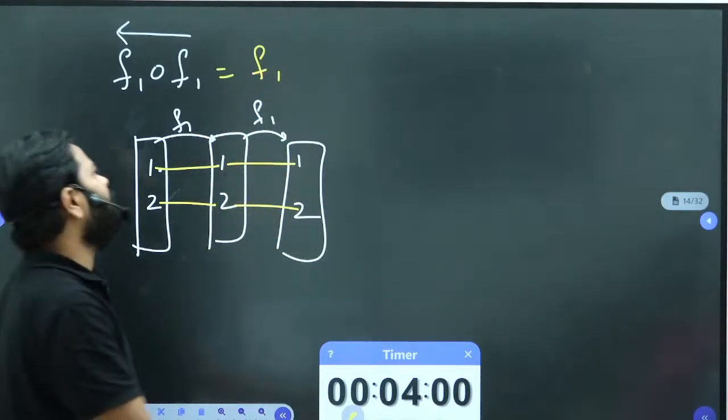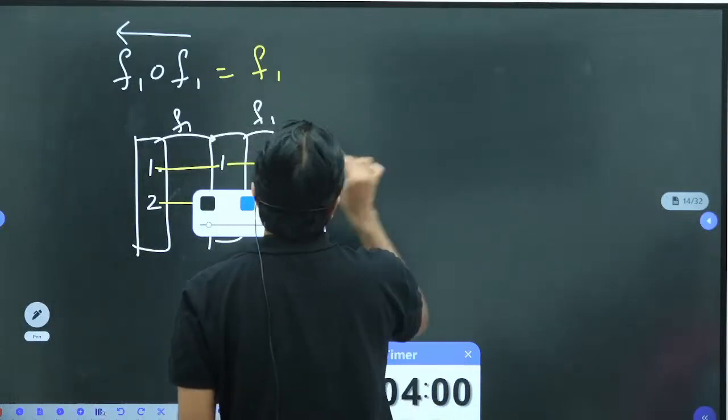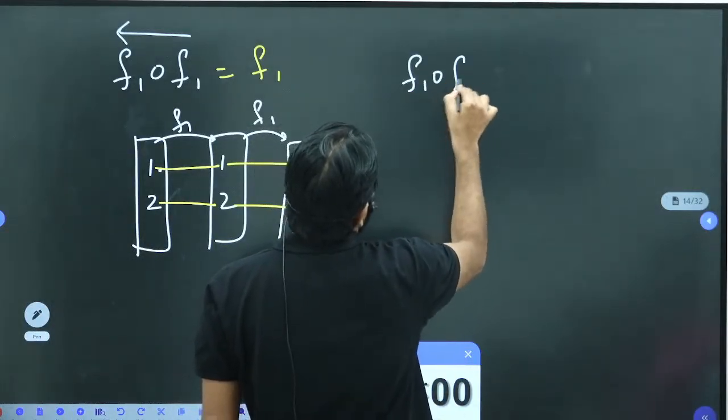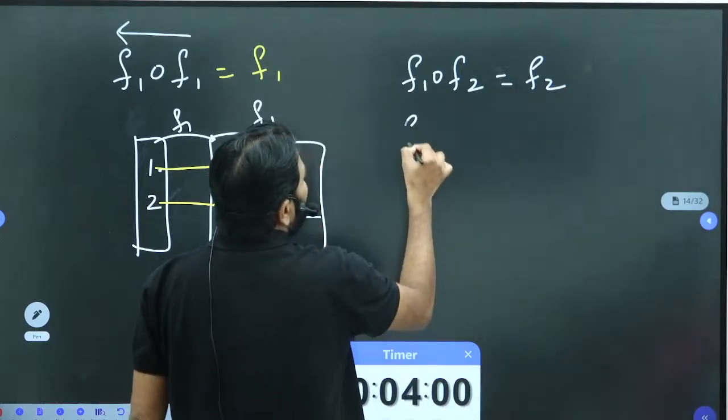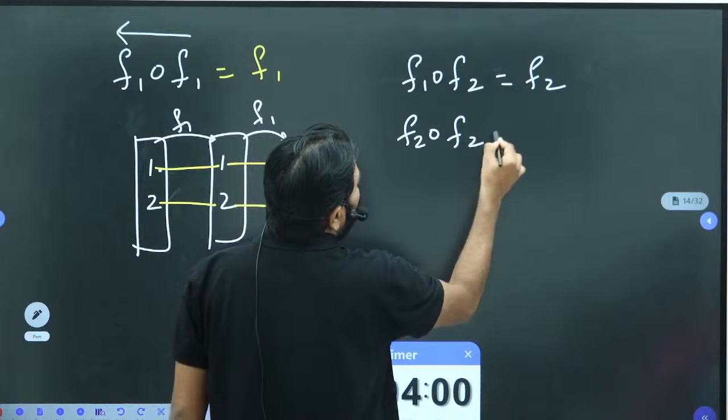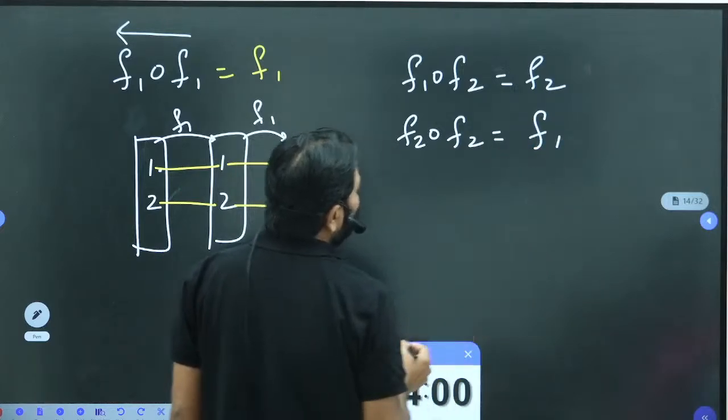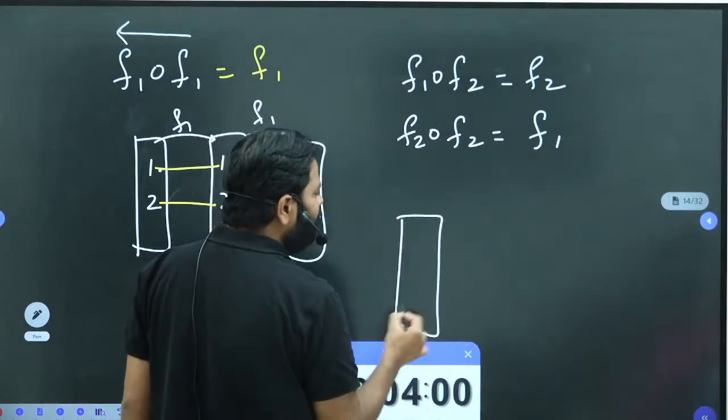Right. If I apply F1 over F2, F1 is already the identity, so identity applied to F2, you will get F2. If I apply F2 over F2, you will get the identity, that is F1. How do you get F2 over F2 is F1? You can see that.